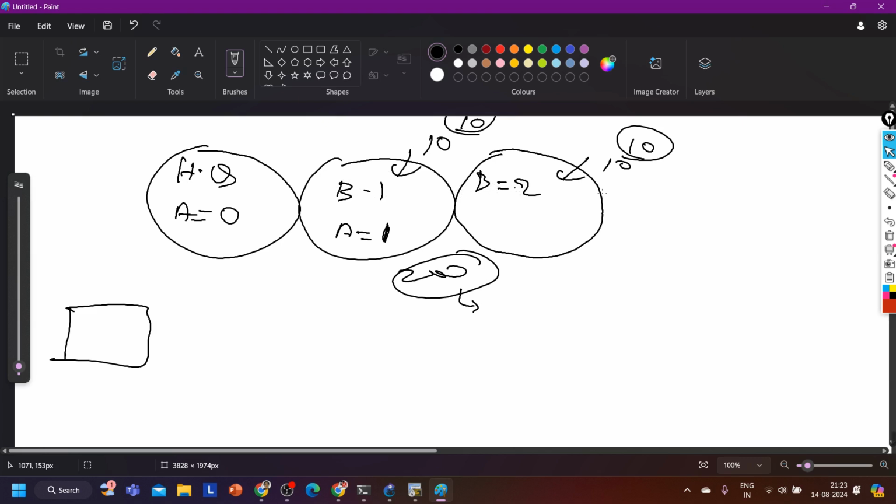In branch office 2, the OSPF area is 2. Now tell me, can branch 2 communicate with headquarter? No, because there is no ABR between branch 1 and branch 2, right?